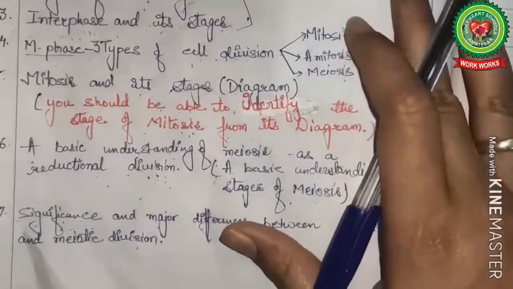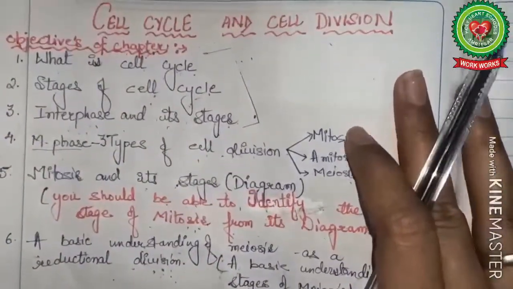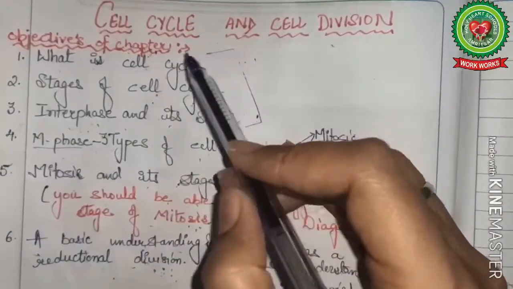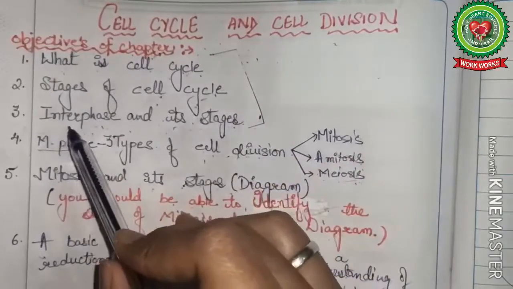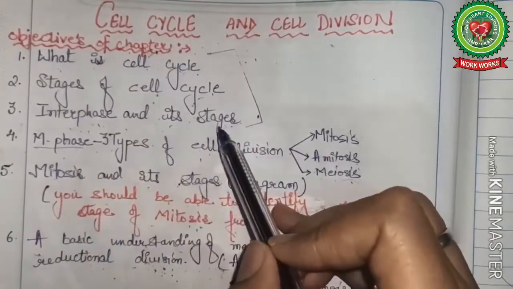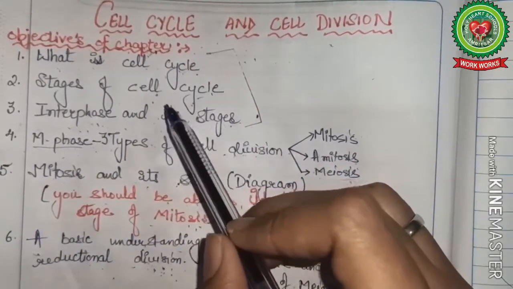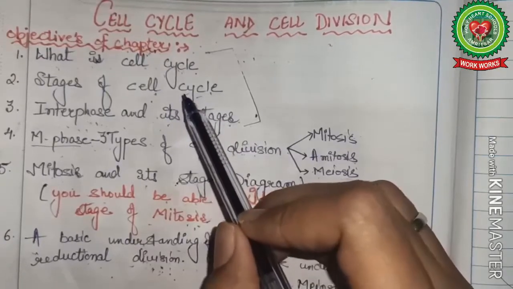These are the objectives of the full chapter. The objectives that we will cover today include what is cell cycle, stages of cell cycle, interphase and its stages. Now take out your book, open chapter number 1, page number 4.